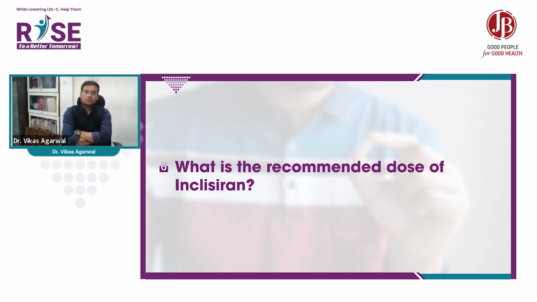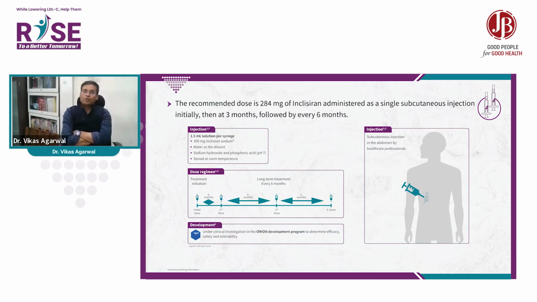What is the recommended dose? The recommended dose is 284 mg of inclisiran administered as a single subcutaneous injection in hospital settings, then at 3 months, and then followed by every 6 months. This is the formula for injections.